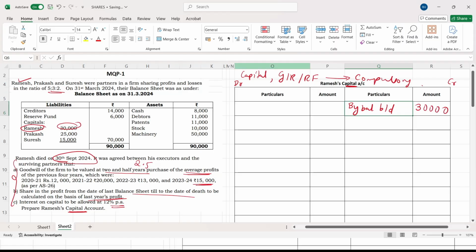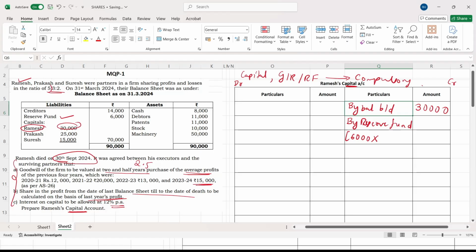Now, next you see, is any general reserve or reserve fund given in the problem? Yes, there is a reserve fund. This reserve fund belongs to everyone, all the three partners. So now you have to give the share of the reserve fund to Ramesh. Okay, we'll just write it as by reserve fund. By reserve fund. What is the value of the reserve fund given? 6,000 into, what is the share? Who has died? Ramesh has died.